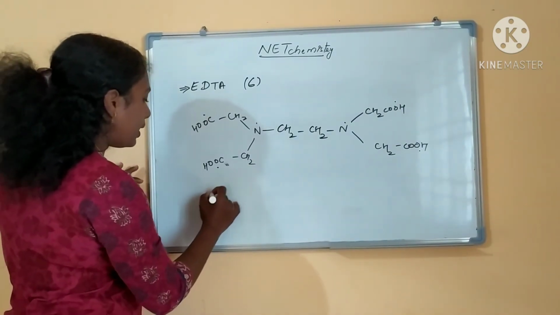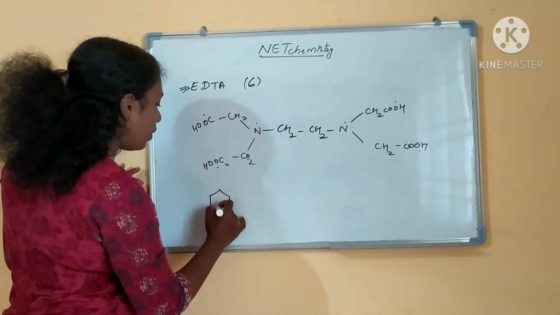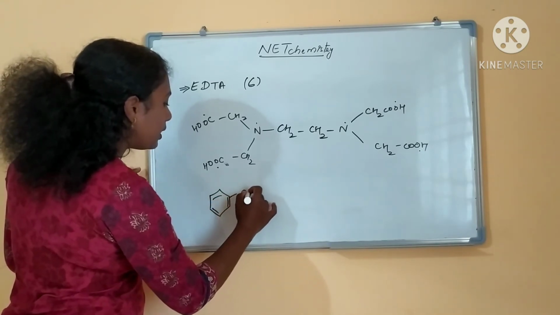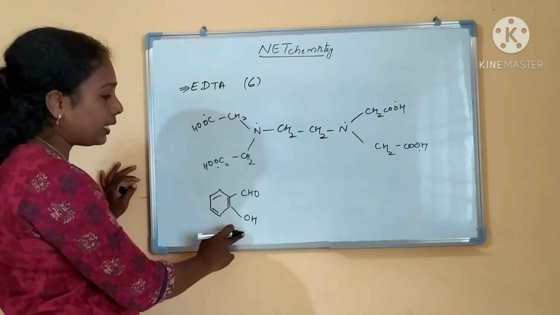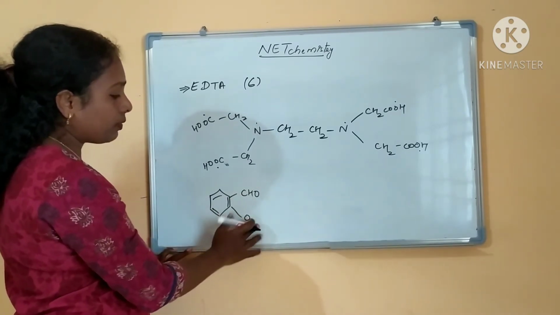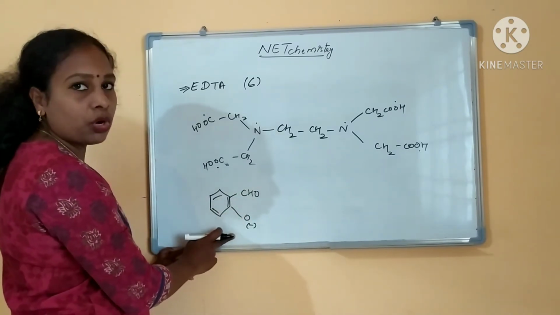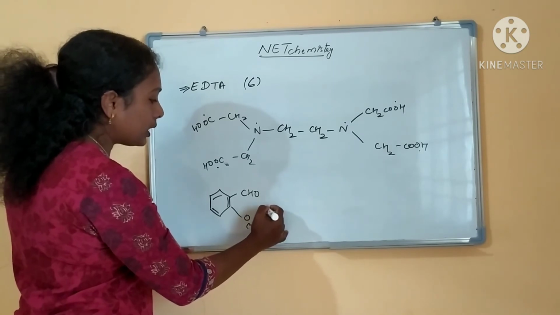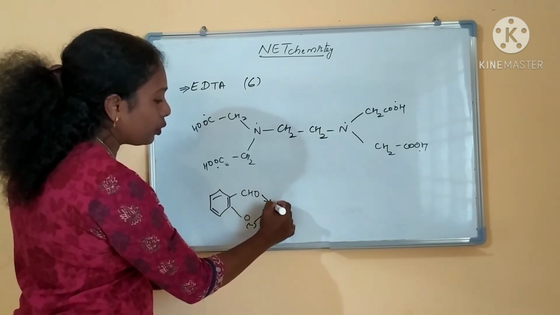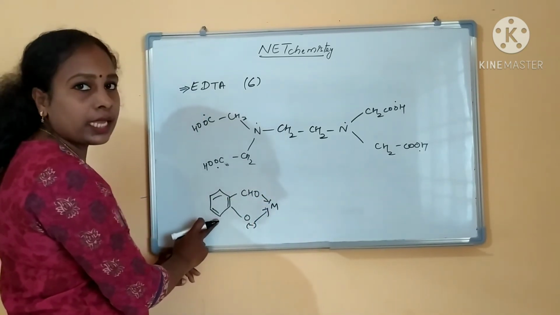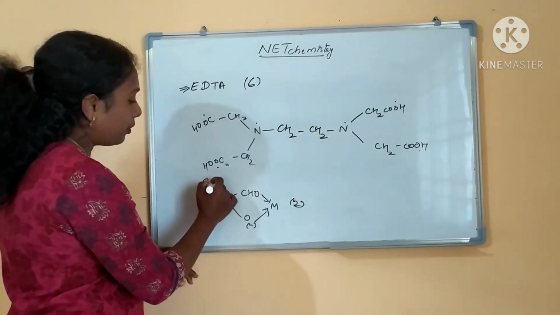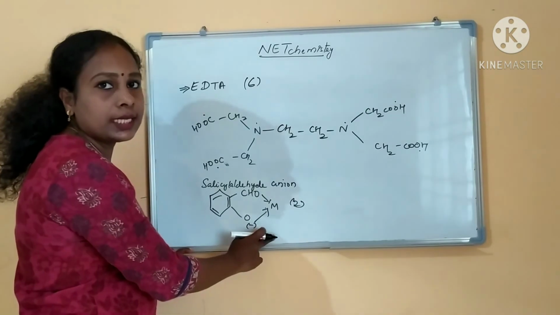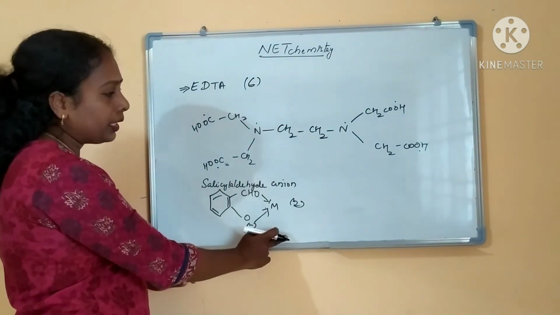And next one I am writing salicylaldehyde anion. Salicylaldehyde means this is salicylaldehyde, right? CHO, this is salicylaldehyde. This anion means this will be like this. How many donor sites are there? 2 oxygen, right? This side and this side, 2 donor sites are there. This is a bidentate ligand. This is salicylaldehyde anion, a bidentate ligand.